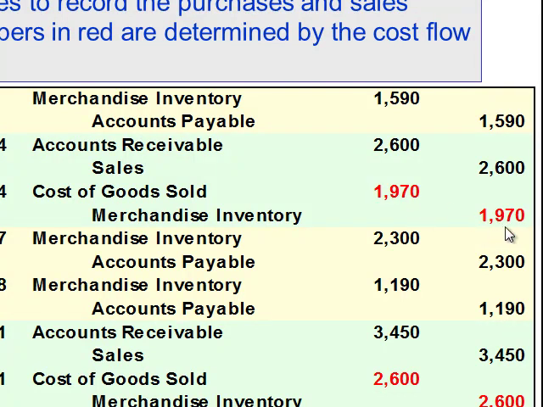Notice the cost entries changed from the last method. We'll see a summary at the very end.